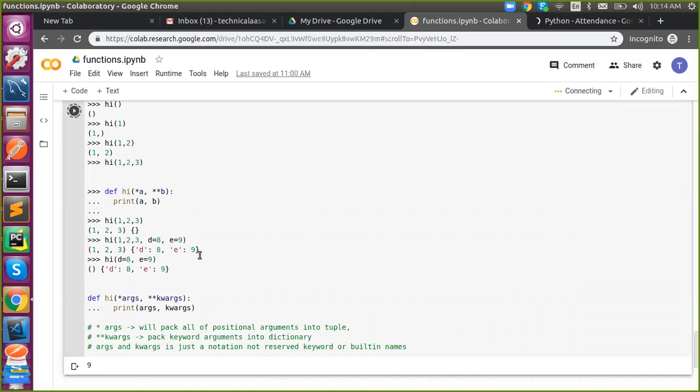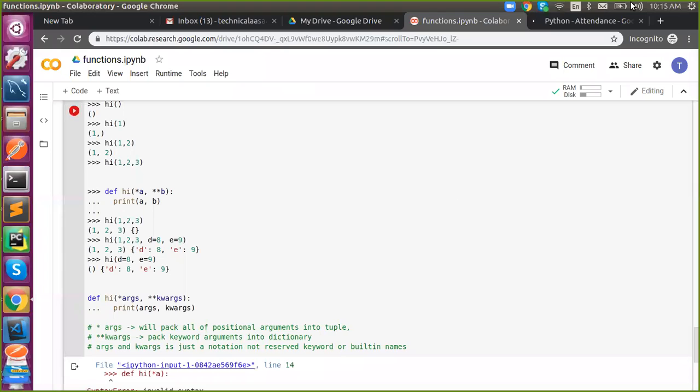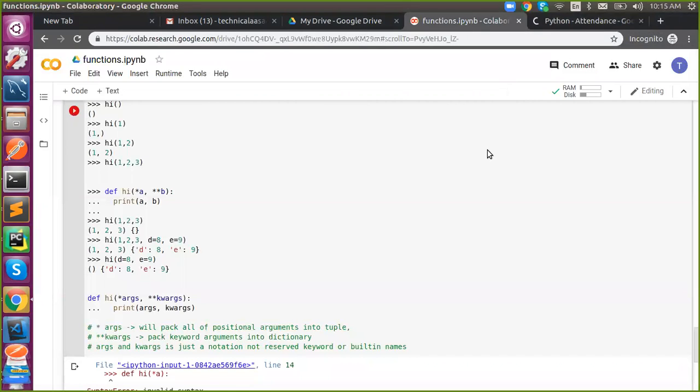Any doubts in function definition or function call? Do you want me to revise once again? Or who is willing to revise? It will be good if you revise it.